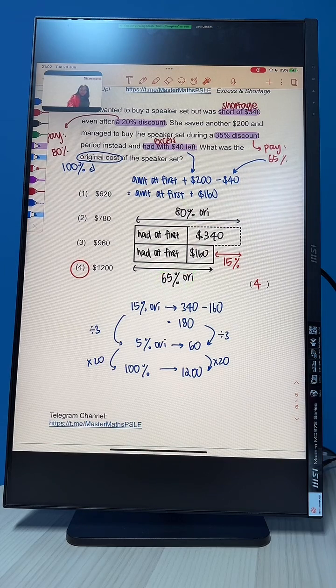So you compare 80% versus 65%. The difference is over here, which is 15%. So 15% is 340 minus 160 to give us 180. Once you have 15%, you can find 100%, whichever way that you like. You want to find 5%? You want to find 1%? No problem. Okay? So final answer 1,200, option 4. Clear?